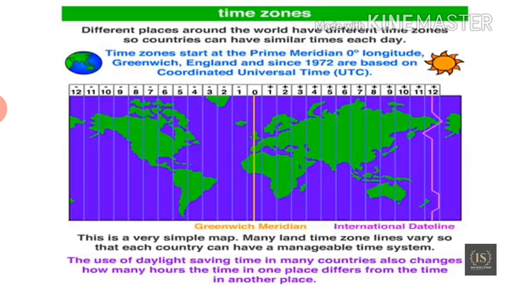1 hour ahead of Greenwich time, which means 1 p.m. But at 15 degrees west of Greenwich, the time will be behind Greenwich time by 1 hour, i.e. it will be 11 a.m. Similarly, at 180 degrees, it will be midnight when it is 12 noon at Greenwich.